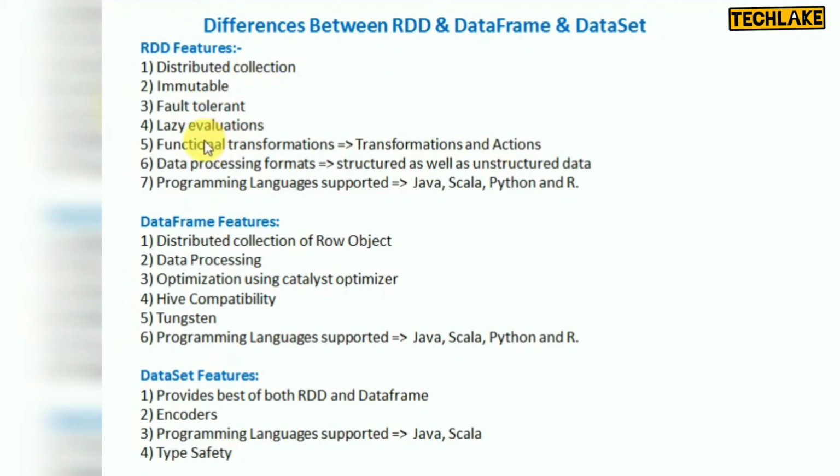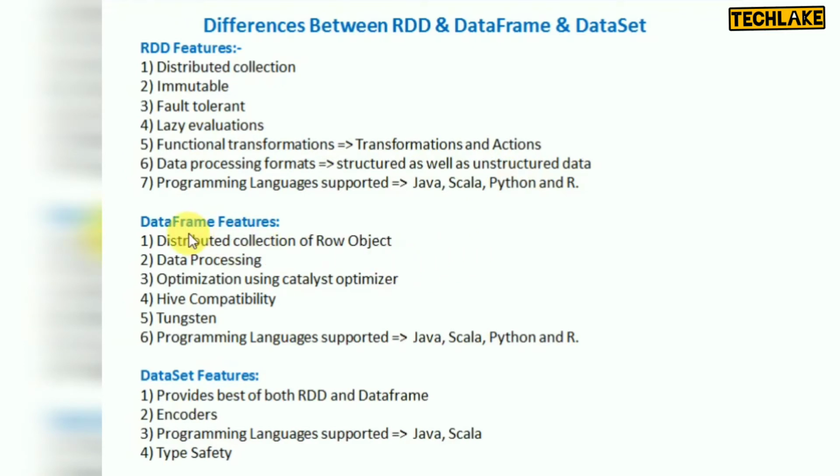And functional transformations: transformations and actions are both available. You can use these on RDD, apply any business rules and modify the data. Modify means you can select the data from an existing RDD and create a new RDD based on your requirement. You can apply all transformations and actions. For data processing formats, you can process both structured and unstructured data using RDD. It supports four programming languages: Java, Scala, Python and R.